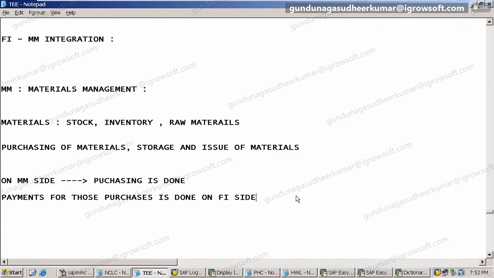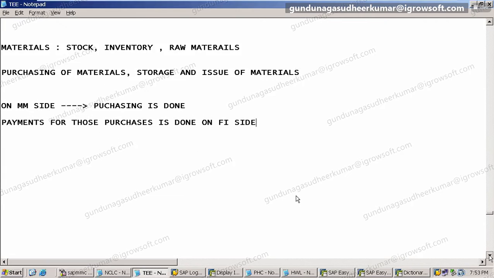Definitely we are waiting for the information from MM. So we need the data flow from MM to FI. Then only we can do the payments. Agreed? So there is a connection between FI and MM or not? That's why FI-MM integration is required. And further, there are many things. So this is one part of it, at a higher level.